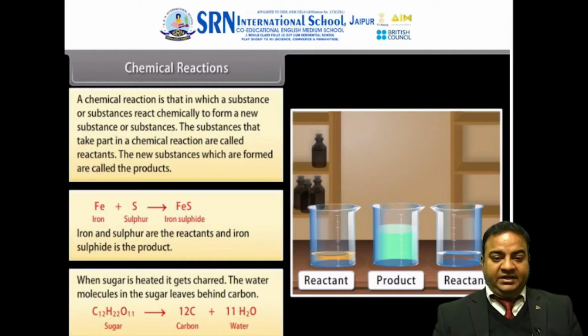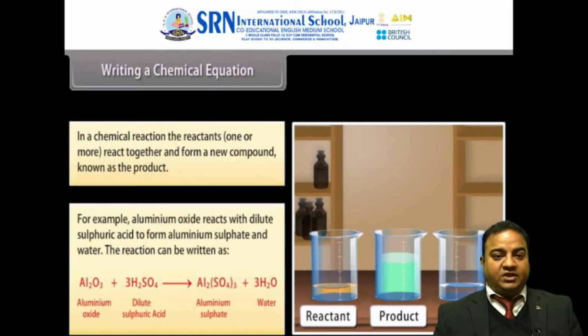When sugar is heated, it gets charred. I hope you all know what charred means. There is a smell of burning sugar and the sugar turns into a black colored compound. That is called charring. Here we can see the formula of sugar, that is C12H22O11, and it is being converted into 12 moles of carbon along with 11 moles of water. So this is an example of a chemical reaction.